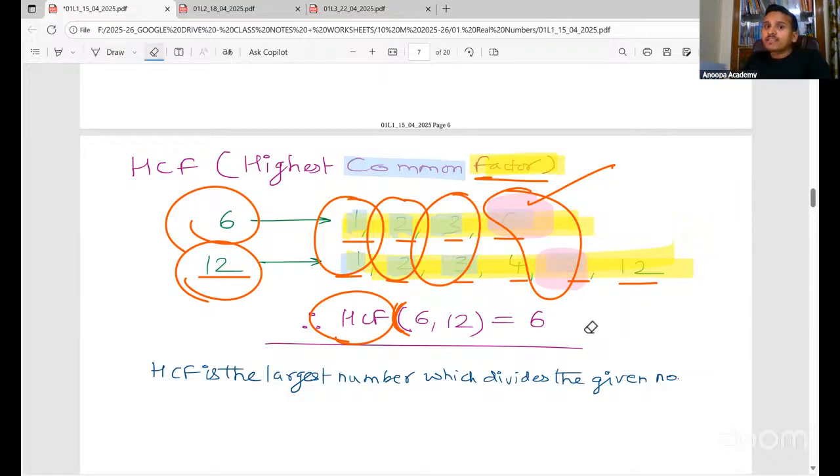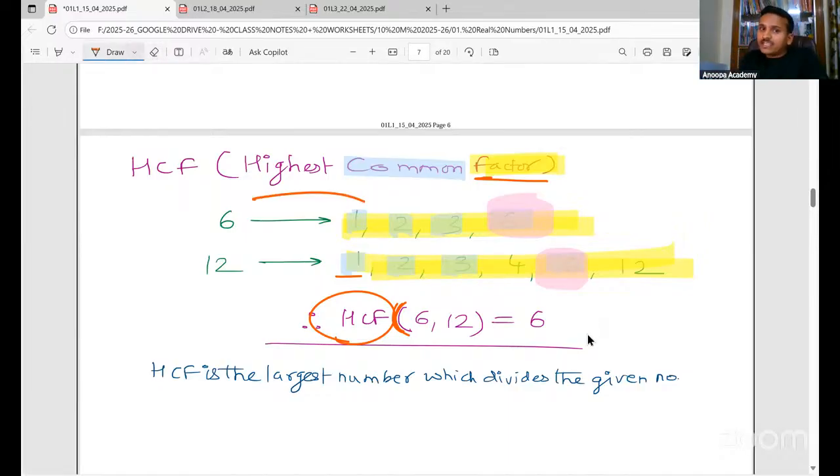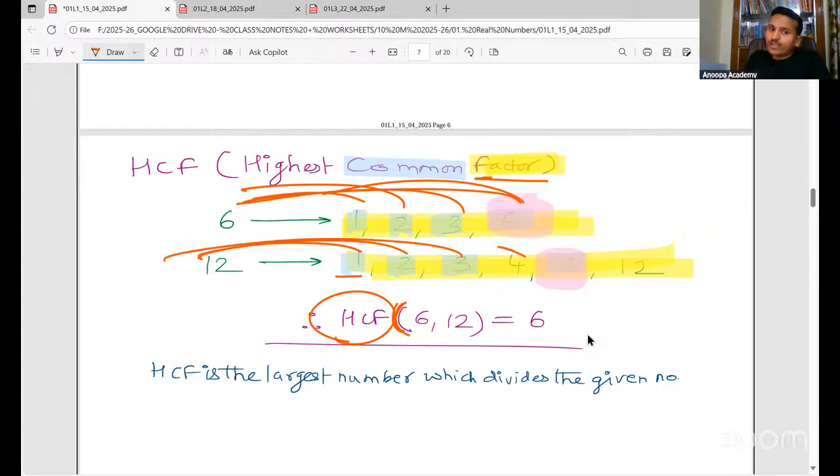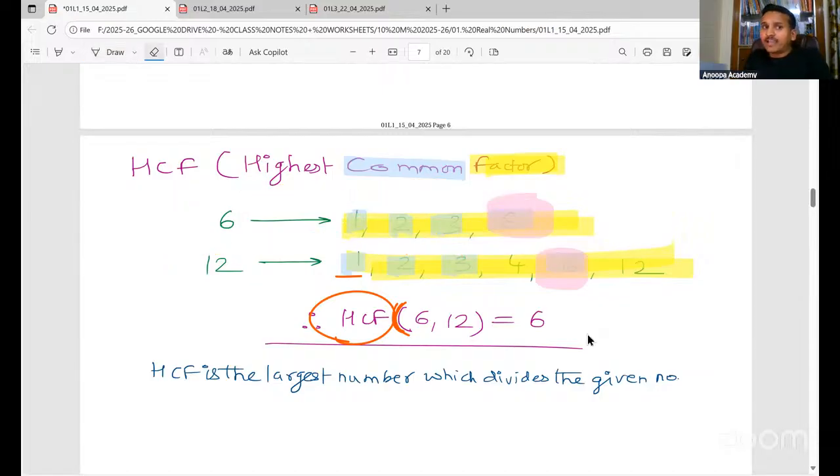HCF of 6 and 12 is 6. What did we learn? What is a factor? A factor is an exact divisor. That means 1 can divide 6, 2 can divide 6, 3 can divide 6, 6 can divide 6, right? 1 can divide 12, 2 can divide 12, 3 can divide 12, 4 can divide 12, right? And 6 can divide 12, 12 can also divide 12. Correct? So factors means they can divide, right?